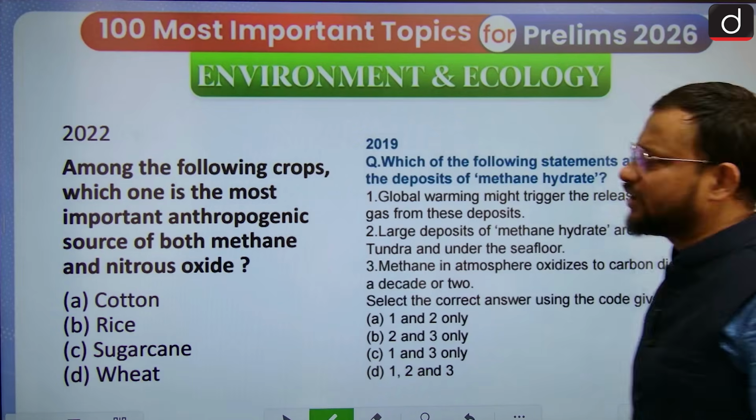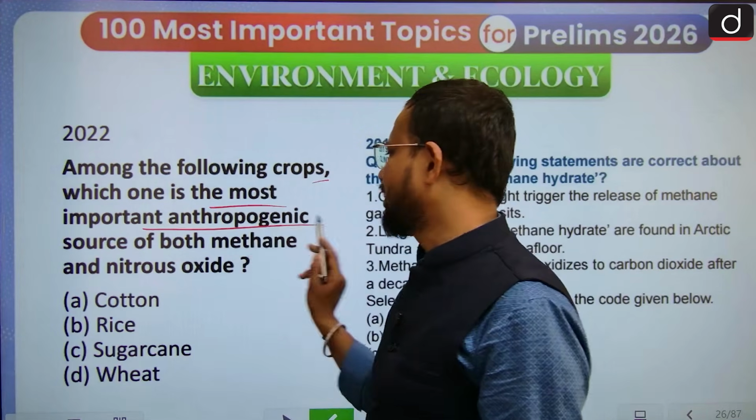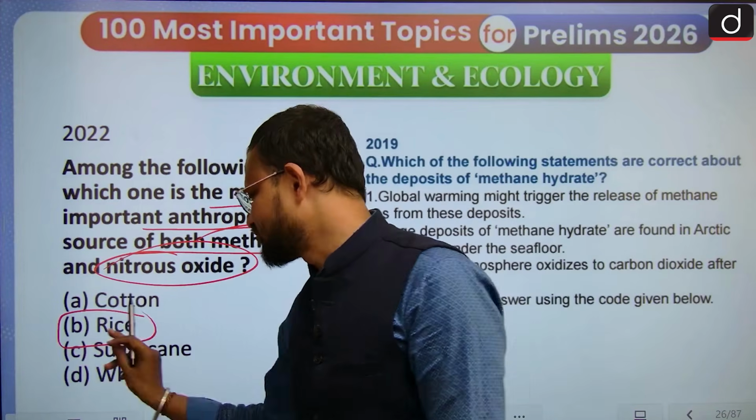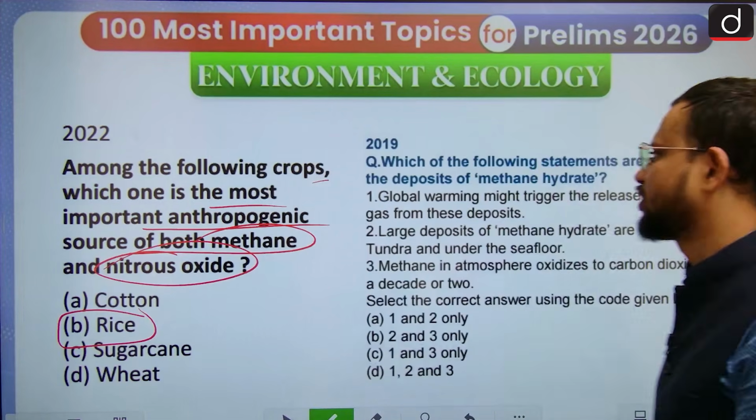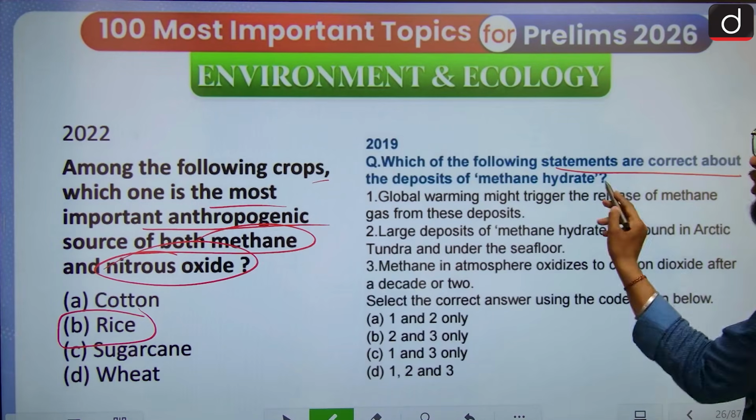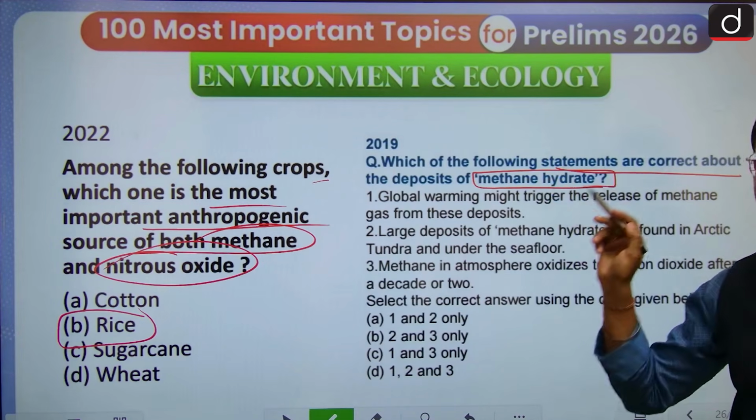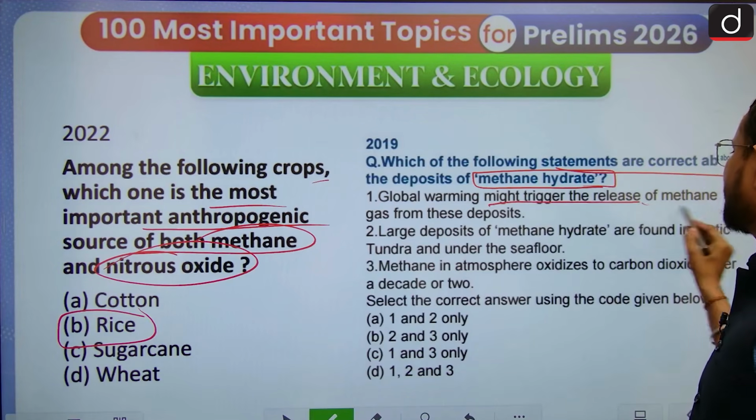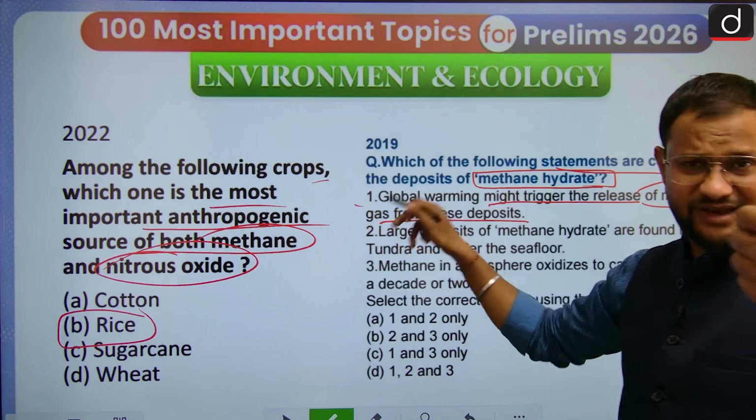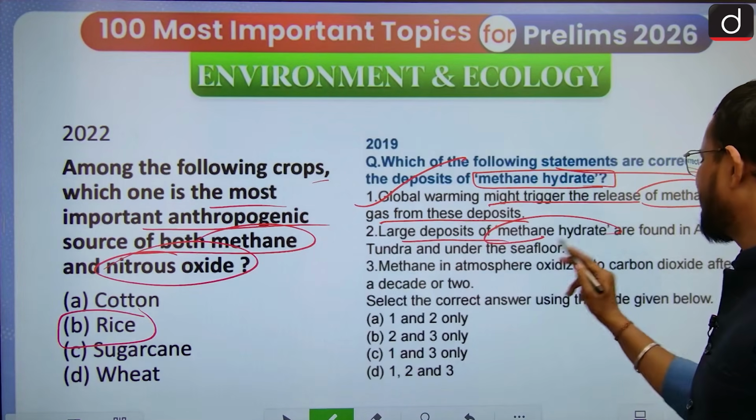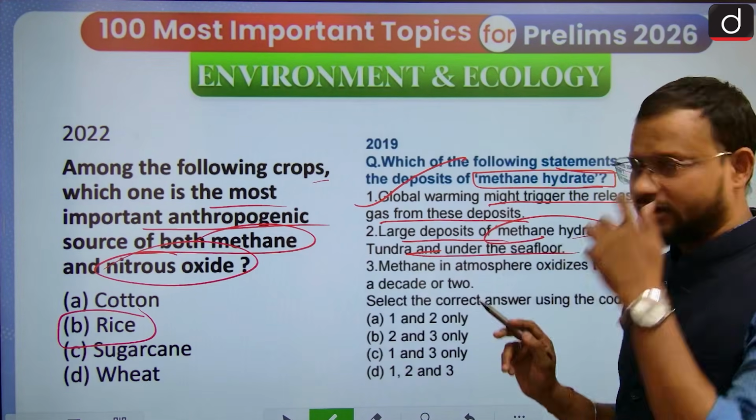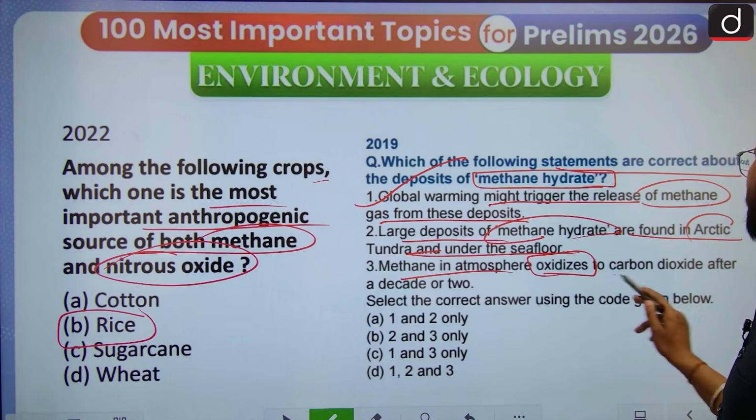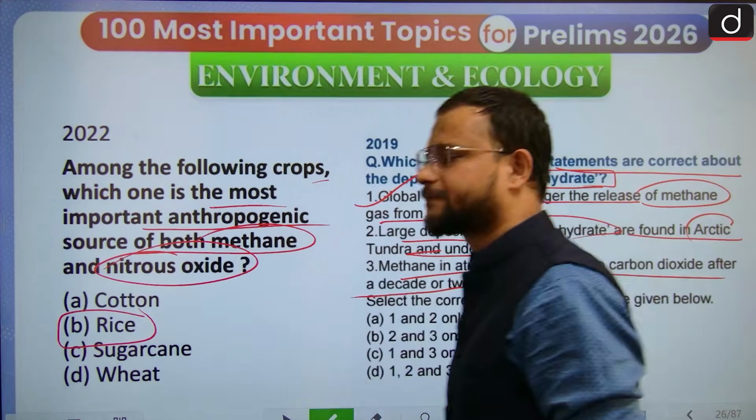Now PYQs first. Among the following crops, which is the most important anthropogenic source of both methane and nitrous oxide? Yes, the answer is rice. Always look for rice, and then you can connect it with sugarcane also. Which one of the following statements is correct about methane hydrate? That is not exactly about methane, but it is about the energy resource methane hydrate. Global warming might trigger the release of methane gas from this deposit. Yes, that is correct. Large deposits of methane hydrate are found in the Arctic tundra and under the sea floor, and methane is atmospherically oxidised to carbon dioxide after a decade or two.